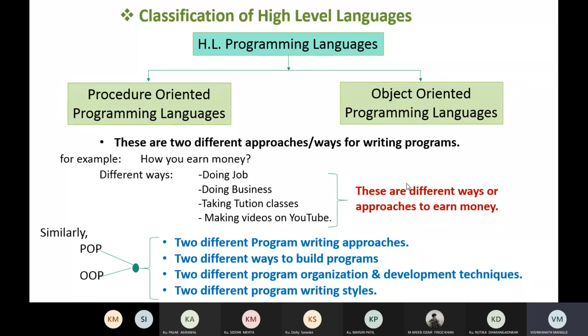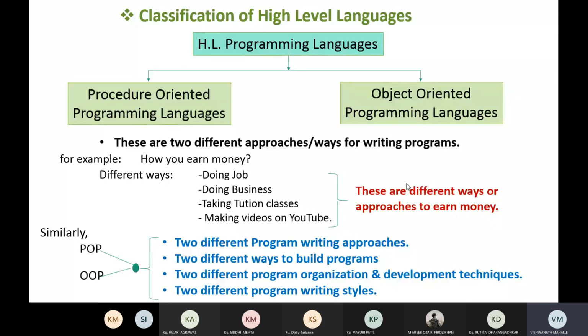Similarly, procedure oriented programming and object oriented programming are two different program writing approaches. We can write a program in two different ways: using the procedure oriented approach or the object oriented programming approach. It is also called two different ways to build a program, two different program organization and development techniques, or two different program writing styles.